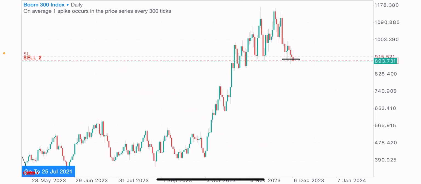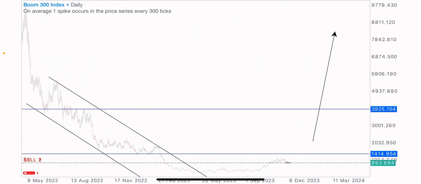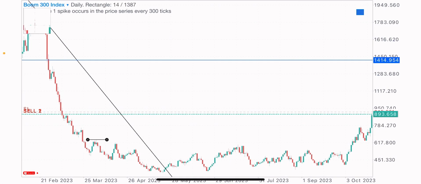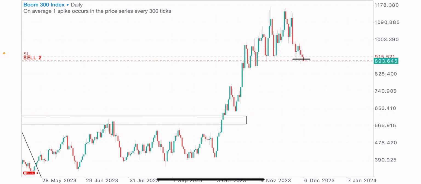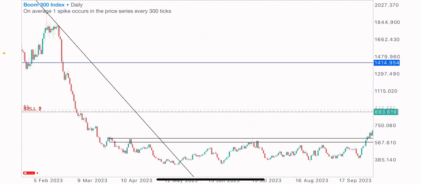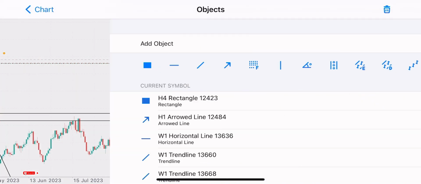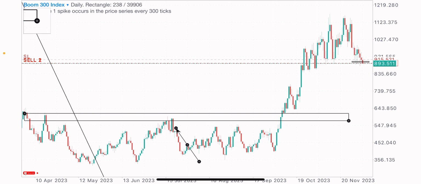So coming to the daily time frame, we got the daily time frame levels and zones as well, right? We have this level as a level of resistance, which price has been selling from. We got price selling from this level a couple of times on the approach before it got broken. Price broke above this level, but we didn't really get a proper retest of this level of resistance that got broken, which should turn to a support here, but price failed to give the retest on it, right?